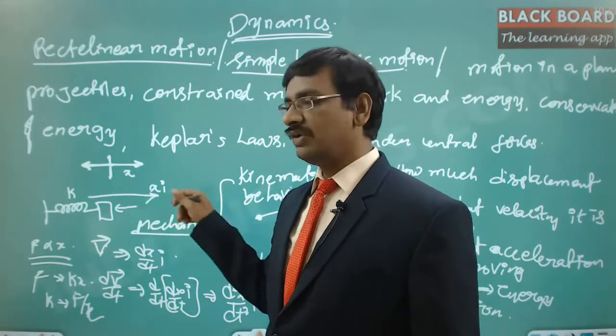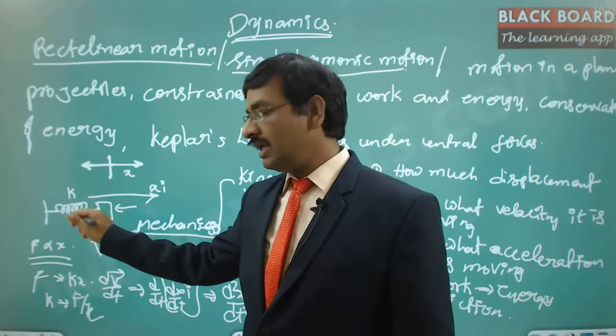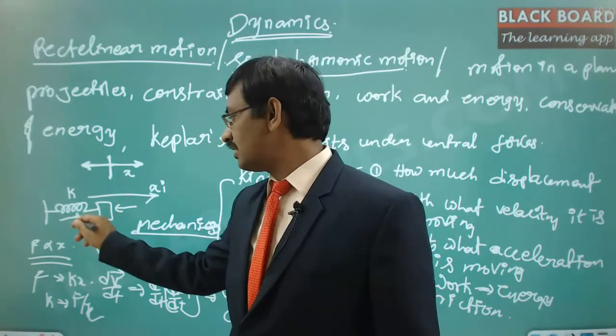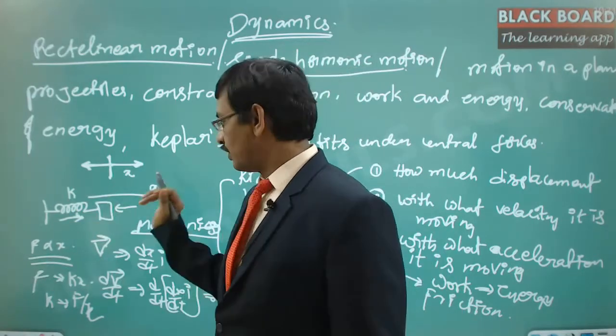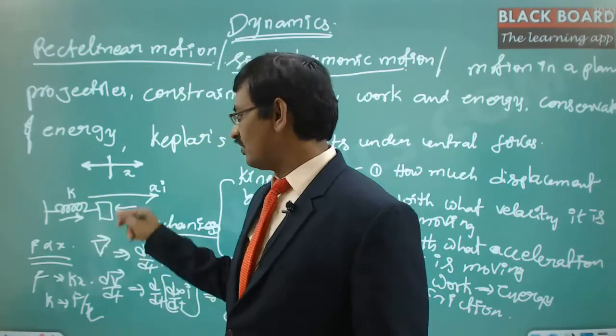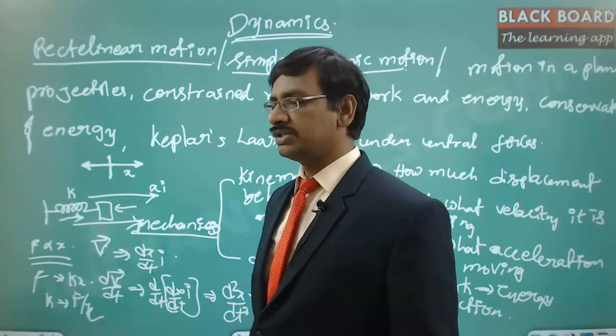Now when we apply the force on this, it is going to be compressing. There will be a counter force, that is, an opposite force is going to be developed by this particular spring because you are compressing it. Whenever you leave this force, it automatically throws away from that initial position.